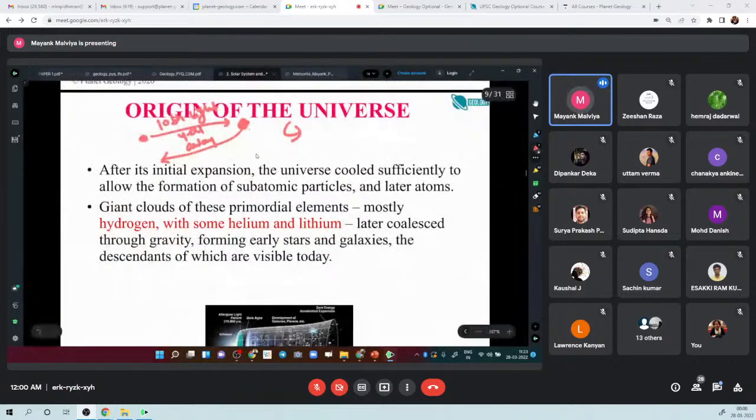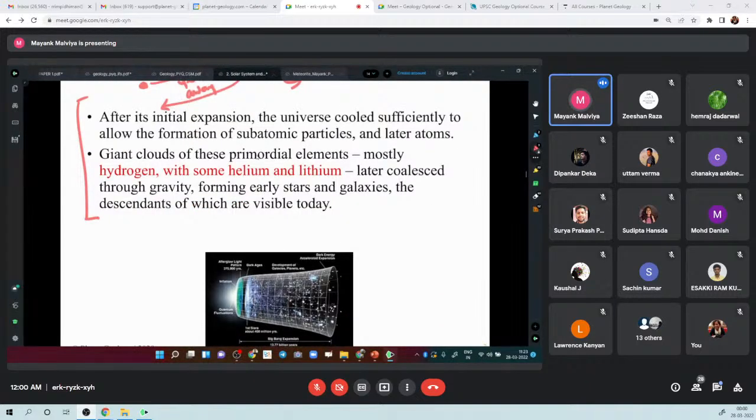So this is just the summary of what happened in the Big Bang. In your notes you can make a simple flow chart of what happened in the initial stage. All the matter of the universe was confined to a single point, which is known as singularity. And then around 13.8 billion years ago, there was an explosion, there was expansion, the event which is known as the Big Bang. And what happened after that?